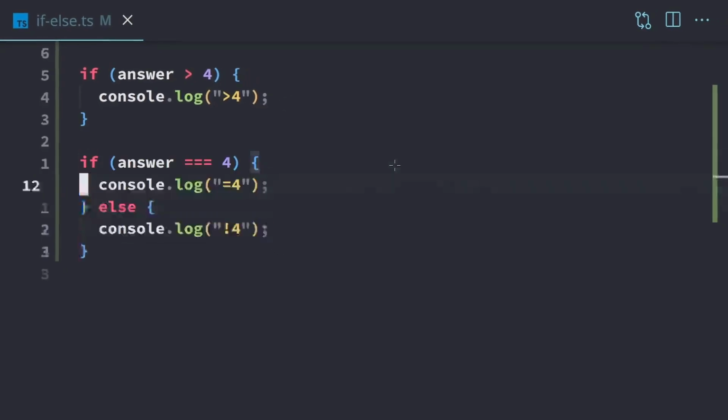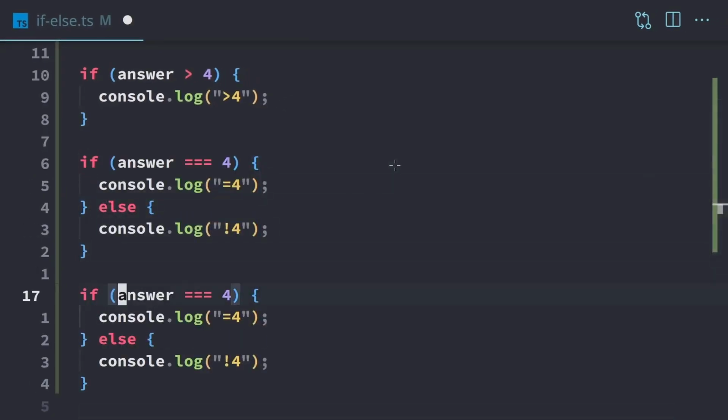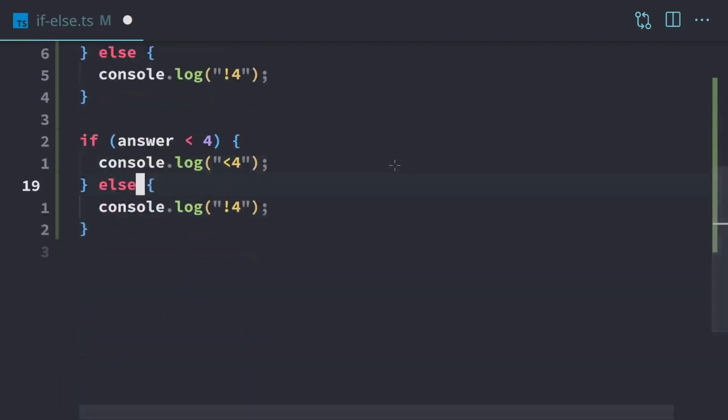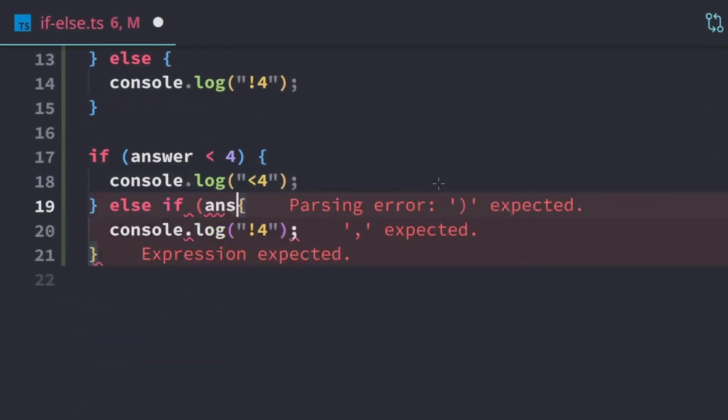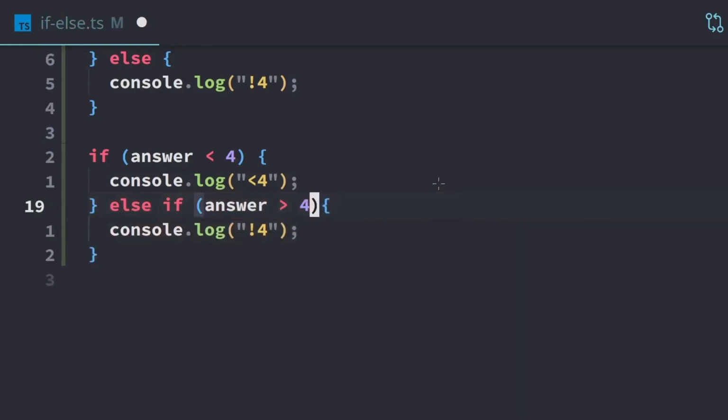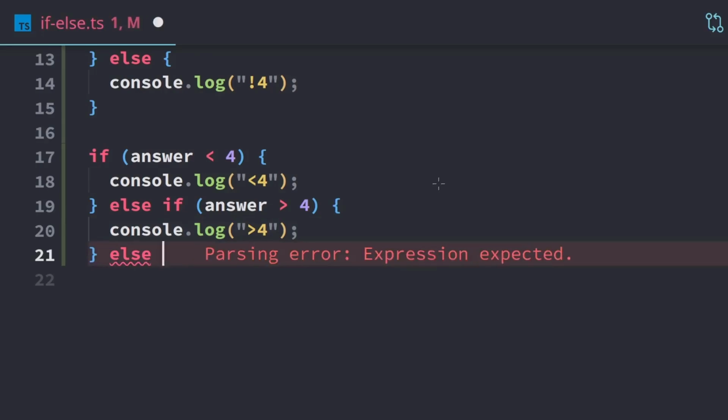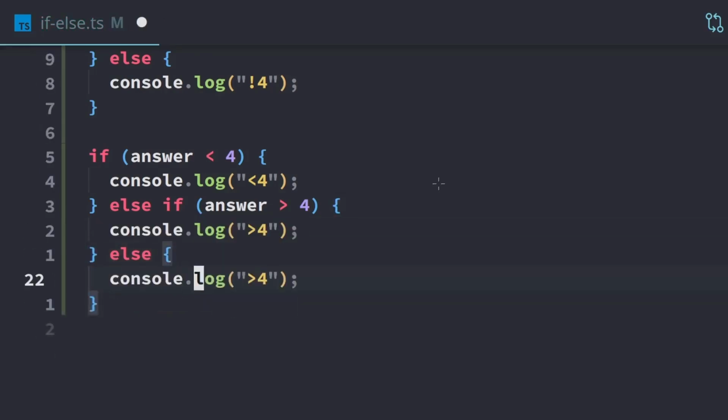Next, we have else if. So I'm just going to copy this whole block. So we'll say if the answer is less than 4, then I'll log less than 4. We can have else if the answer is greater than 4. So we're kind of combining the else and the if together. We can have greater than 4, and this would be else. So this will say equal to 4.